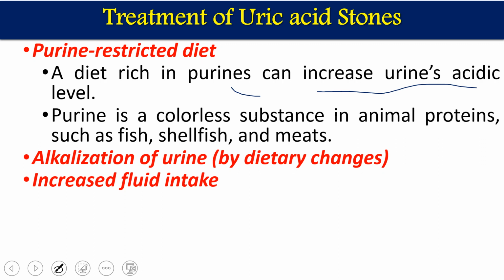The second treatment of uric acid stones is alkalinization. We have seen that if the pH goes down, the non-ionized forms will be predominant and settle down. To avoid that, we have to increase the pH of urine. If urine is alkalinized, no uric acid stone will form. The last one is increased fluid intake. If we take more fluid, more urine output will be there, and the stone can pass out.